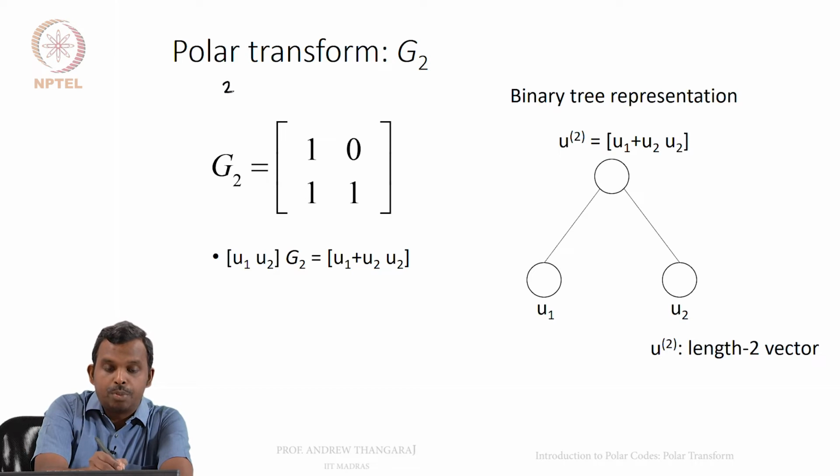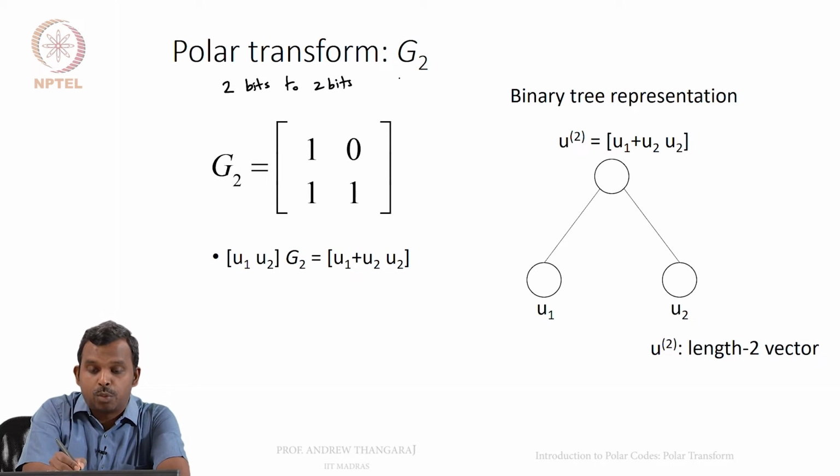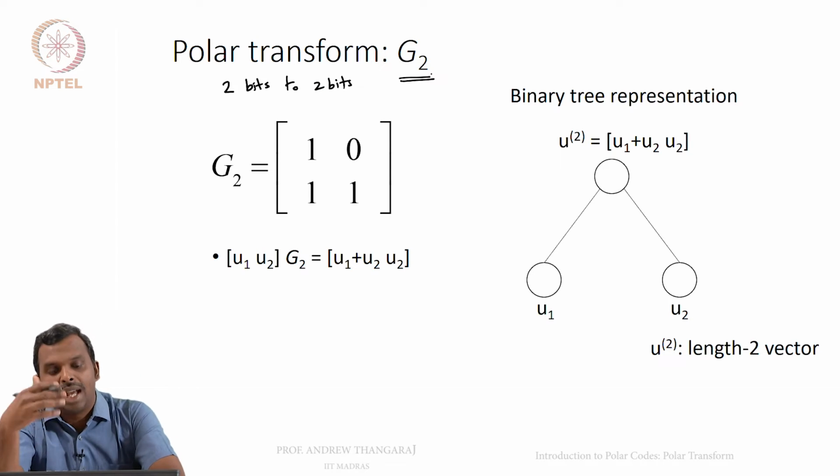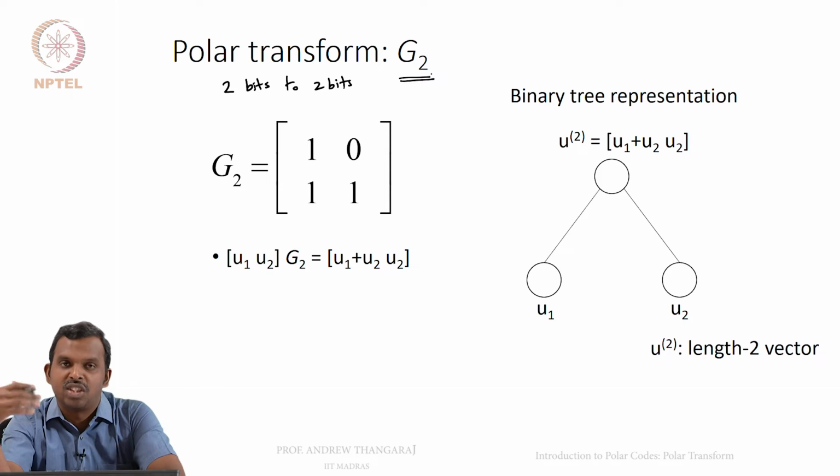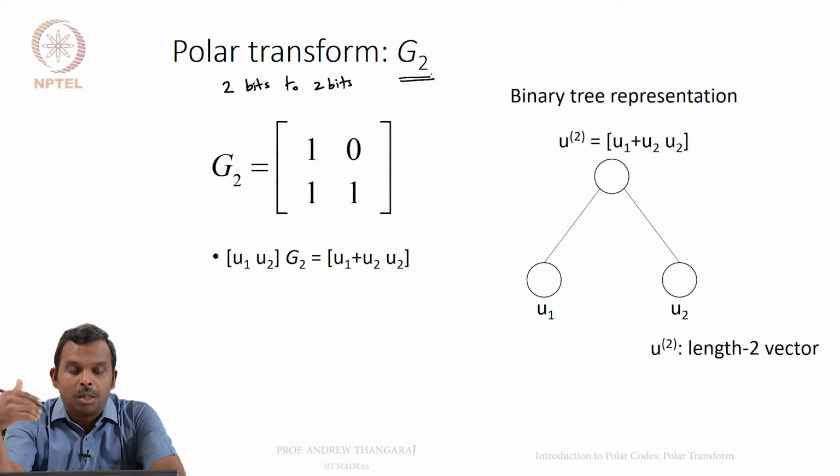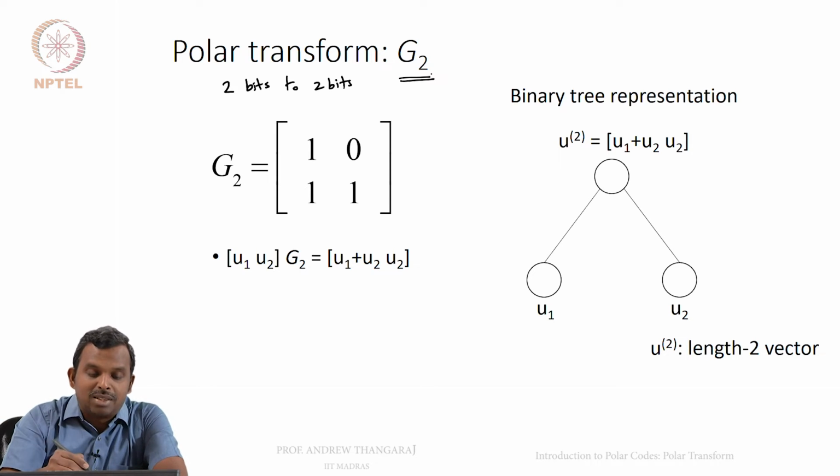It takes 2 bits to 2 bits. Okay, so this is the polar transform G2. There are also longer versions of it. There's G4, G8. For any power of 2, you have a polar transform. But let's start with the basic starting point, which is taking 2 bits to 2 bits. And the transform is very easy to define.